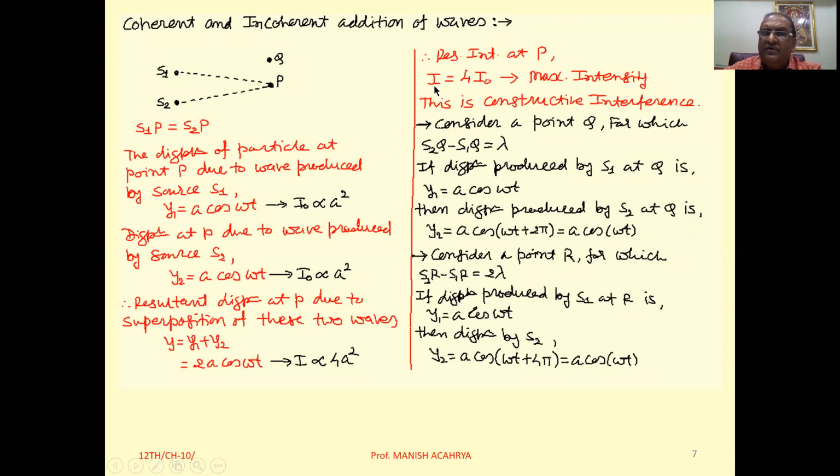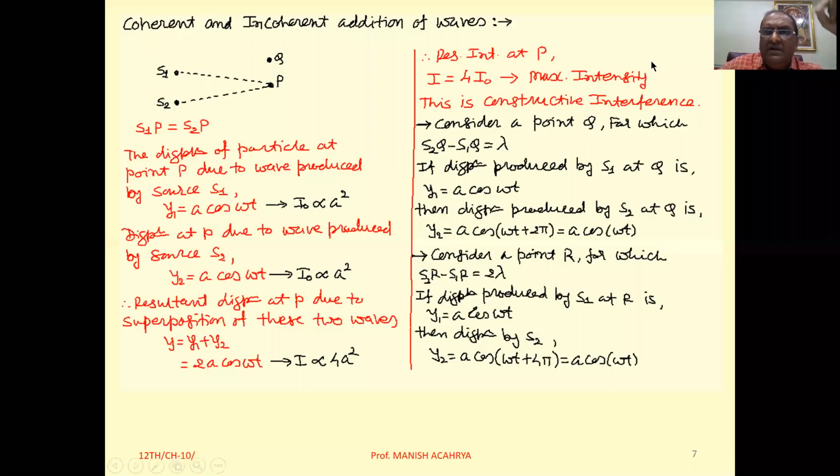Now the maximum intensity at point P, when cos omega t is 1, will be equal to 4I0, where a square is replaced by I0. So when at a point due to superposition of the waves we get maximum intensity, then we say that at that point constructive interference takes place. Constructive interference takes place at that particular position. Clear to all of you?